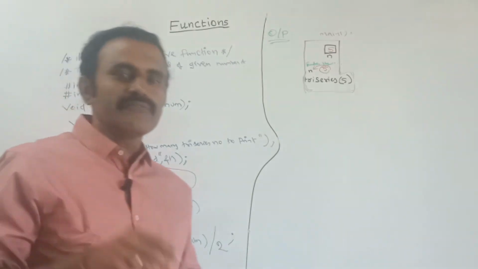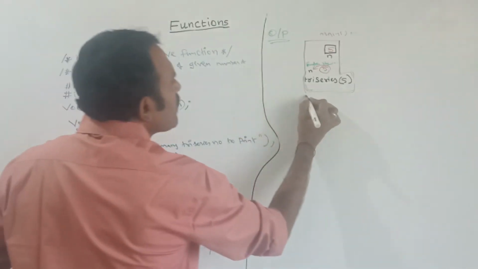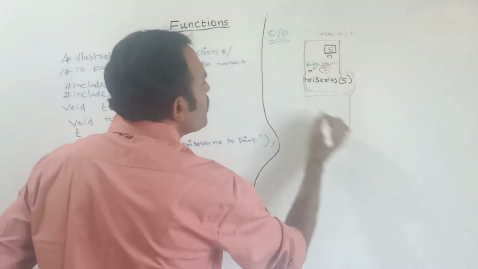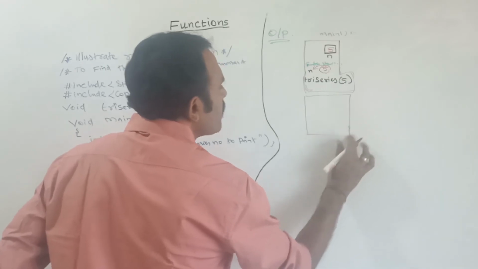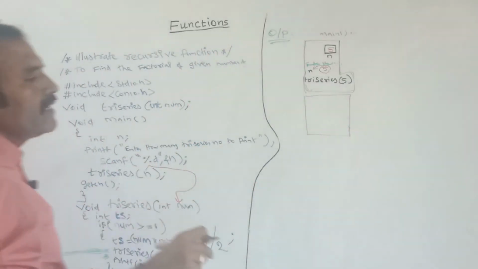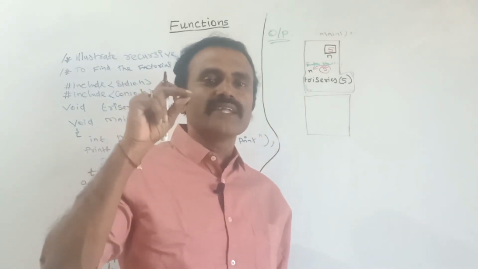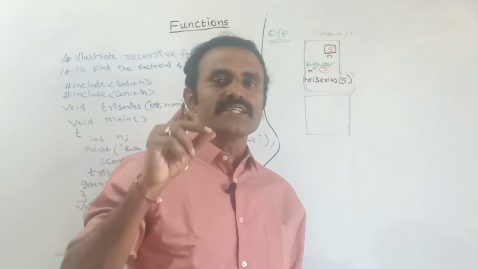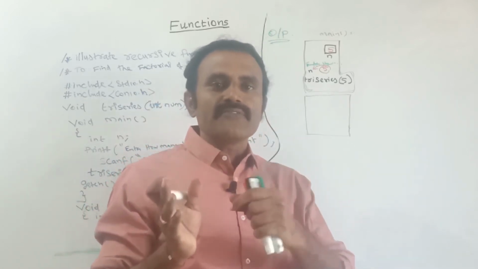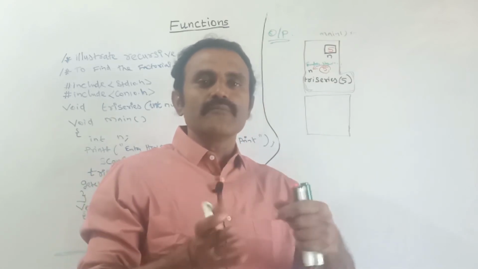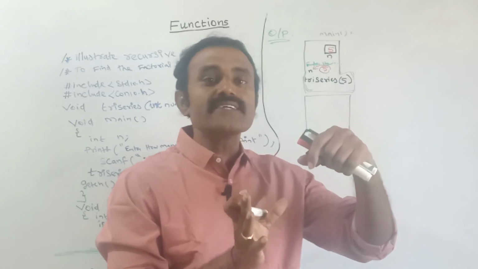Once I call the function, at that time the new variables will be created. The new frame set will be created. In that frame, suppose inside the function you have some variables, for those variables the memory to store the values will be allocated in the stack memory.